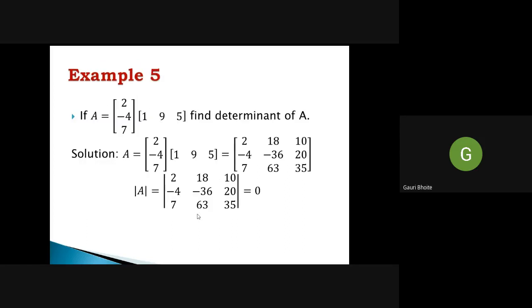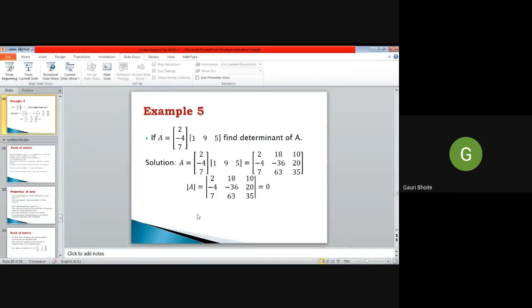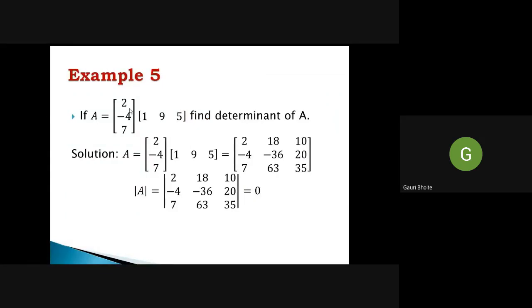Okay. Now next example, find the matrix A, where A is the matrix 2 minus 4 7 1 9 5. So first matrix is 3 by 1, second matrix is 1 by 3. So the resultant product matrix is 3 by 3. Okay. So I calculate the determinant.